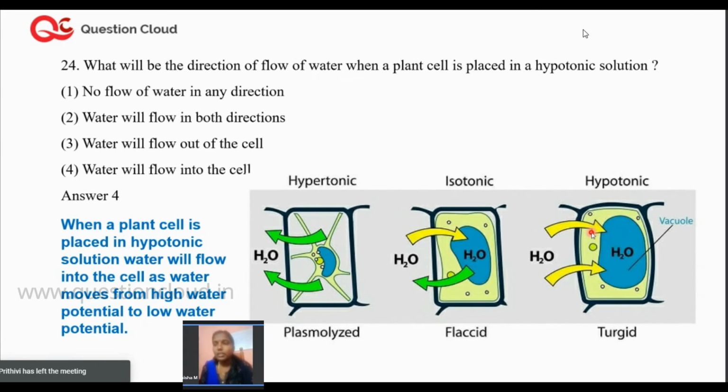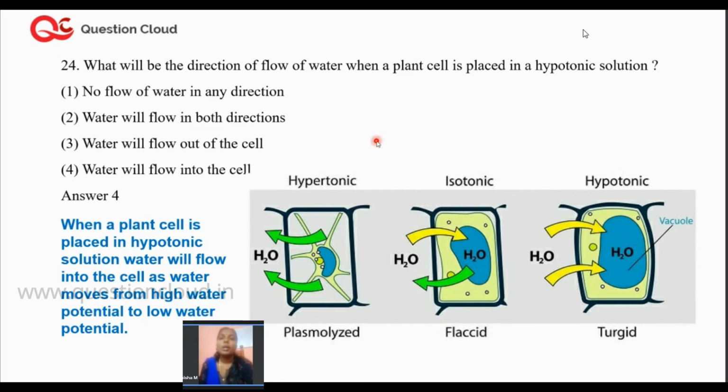In an isotonic solution, the plant cells will become flaccid, and in a hypotonic solution, they will become turgid. So hypertonic: plasmolyzed condition. In an isotonic situation, you have a flaccid cell, and in a hypotonic solution, you will have a turgid cell.